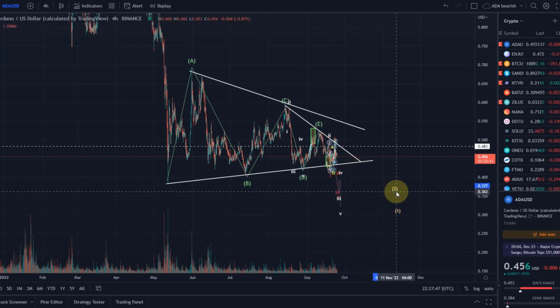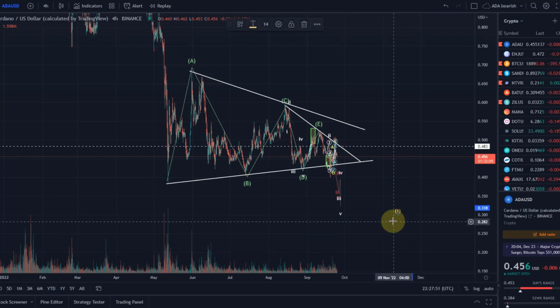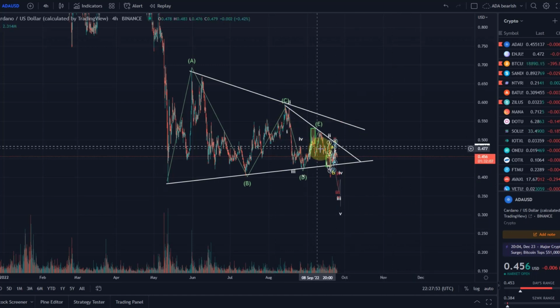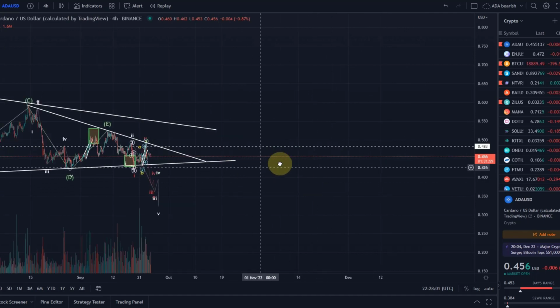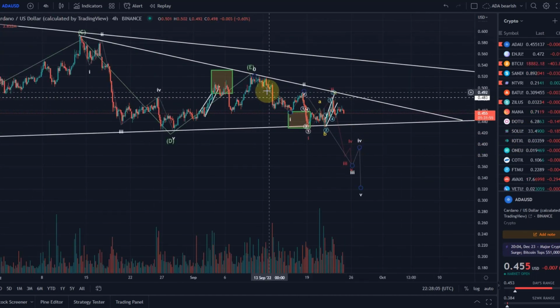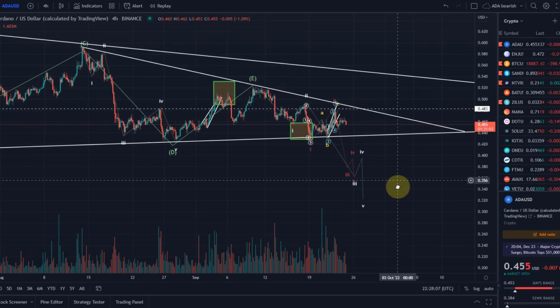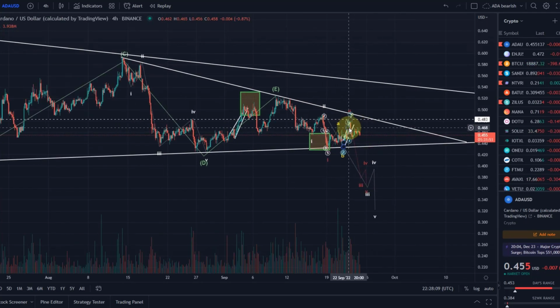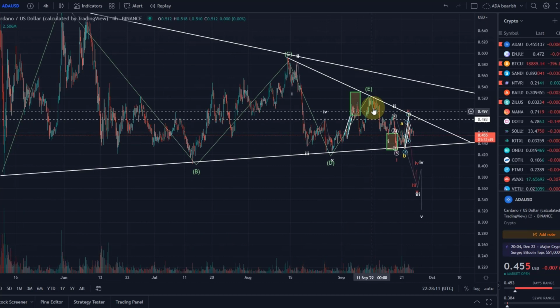Now I'm going to take these numbers away because they are not really too meaningful and probably wrong. But it would indicate that here at the peak of the wave E at 52.5 cents, we could argue that there we started an impulse to the downside. Now there's a few other counts. They don't really make a difference in the short term. They're all focused to the downside.